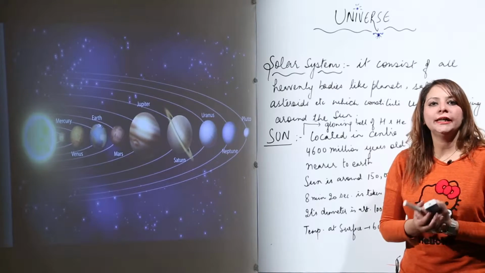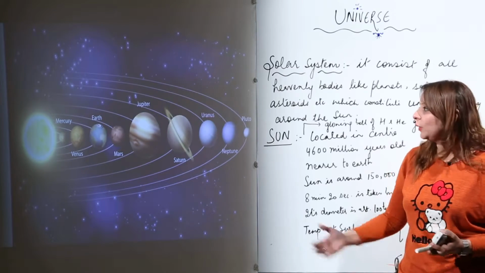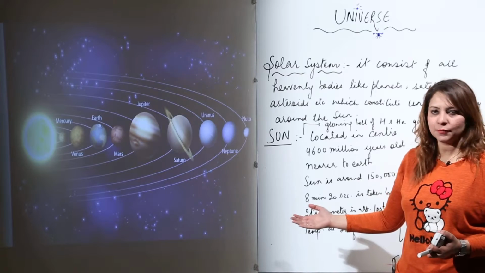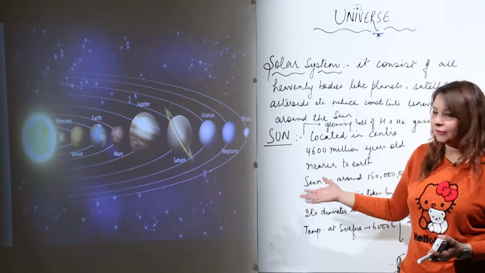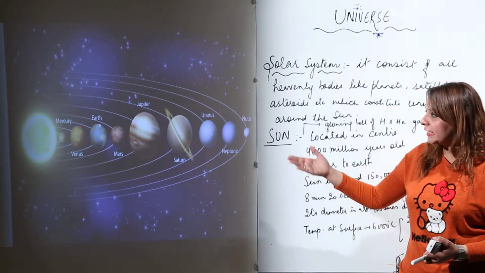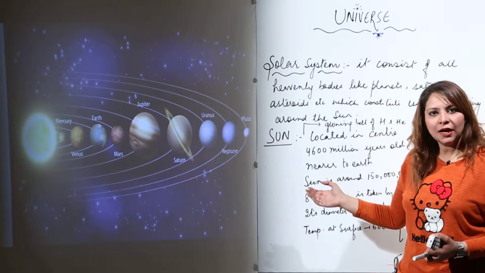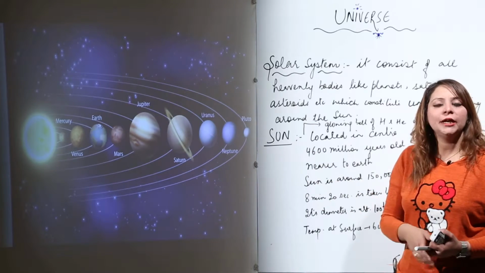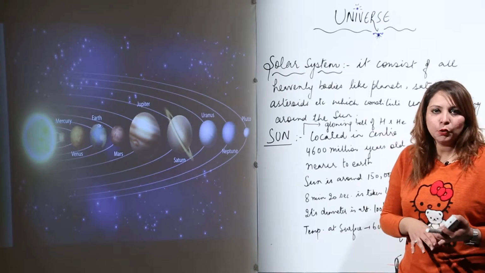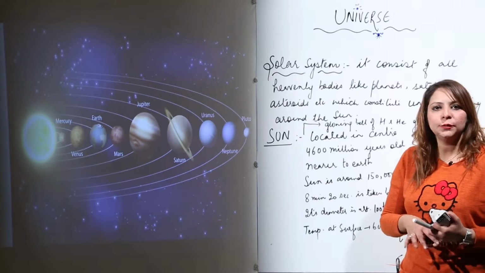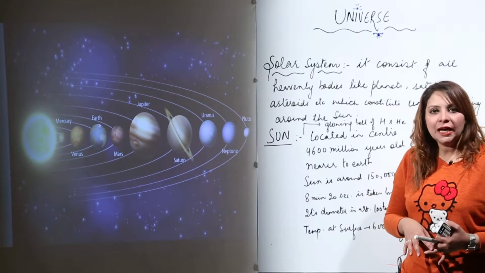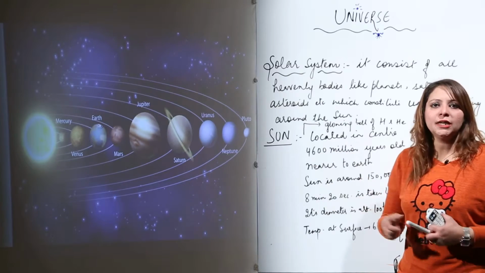Now we are going to study the solar system. As you can see, this is a solar system. What is visible in this image is the sun and the 9 planets. Apart from these 9 planets, it has other heavenly bodies also, like asteroids, comets, meteors and meteorites, and satellites. So they all constitute the solar system.